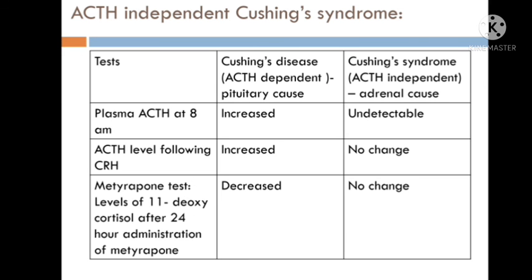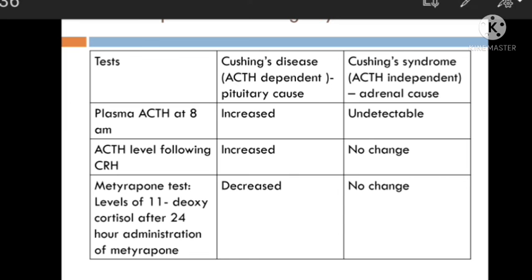Now how can we differentiate between ACTH dependent and ACTH independent Cushing syndrome? Here you can see there are some tests. One is ACTH level at 8 am. In ACTH dependent Cushing's disease, this level is increased, as well as CRH level, and in ACTH independent Cushing syndrome, they are both not changed much.